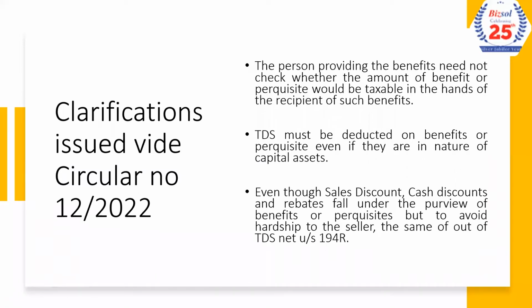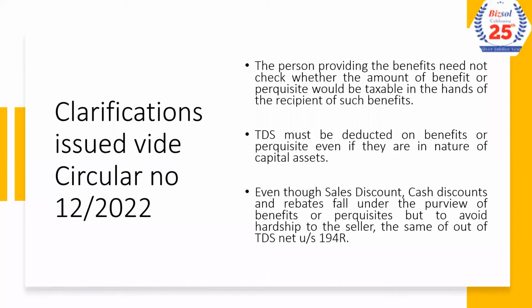The circular clarifies, with various examples and judgments, that capital assets, though provided, will form an income in business income. So any capital asset provided as perquisite or benefit to the recipient will be treated as a benefit for the purpose of Section 194R, and TDS has to be deducted at the rate of 10% if the value exceeds 20,000 per